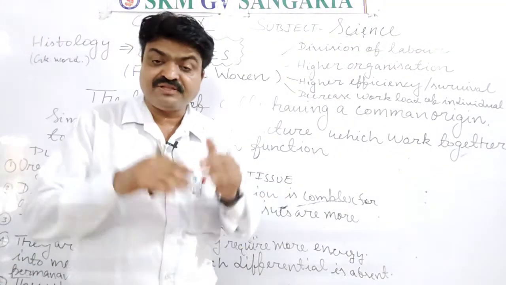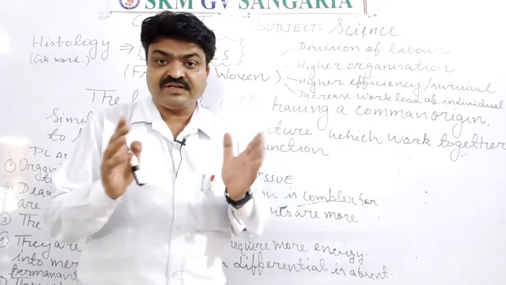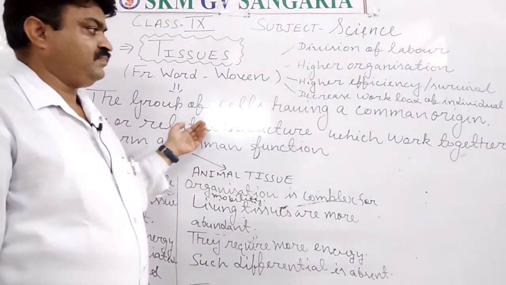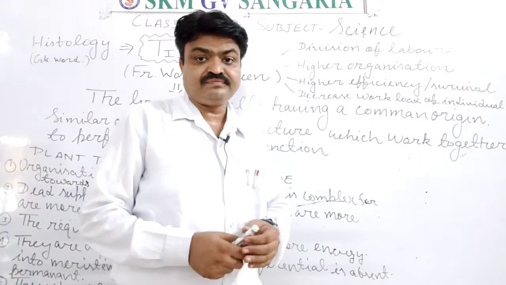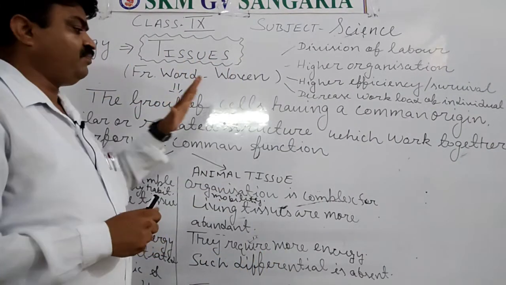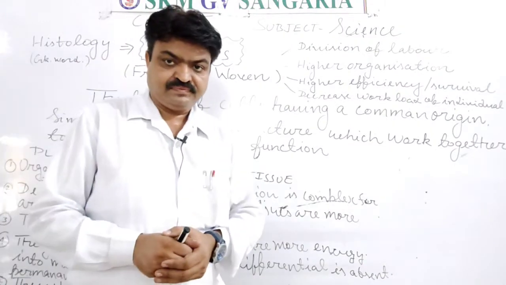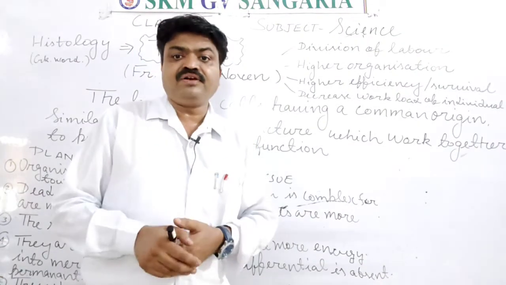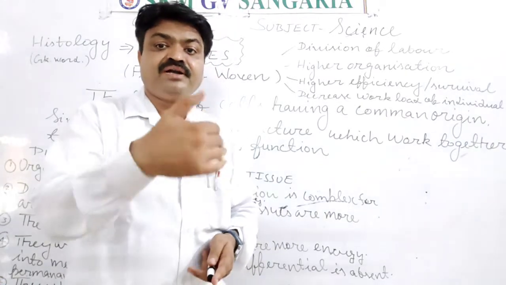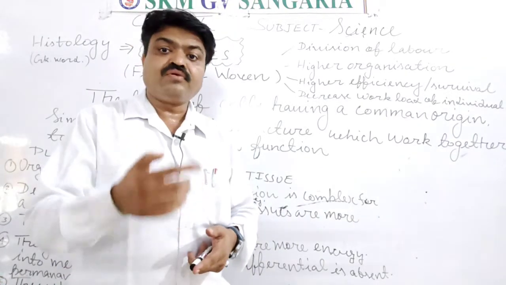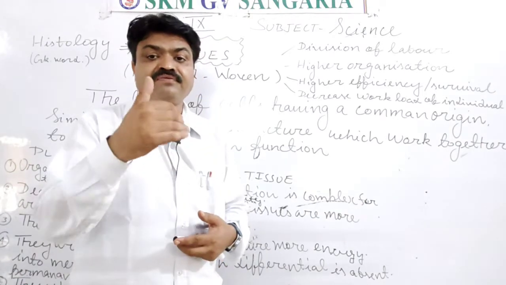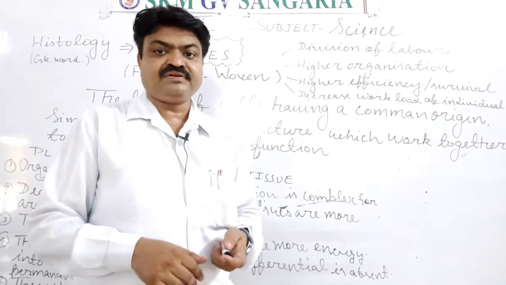Means the structure of the cells is similar, and they work together to perform a common function. So what definition will you write? The group of cells that have similar origin or structure and perform a similar function is known as tissue.